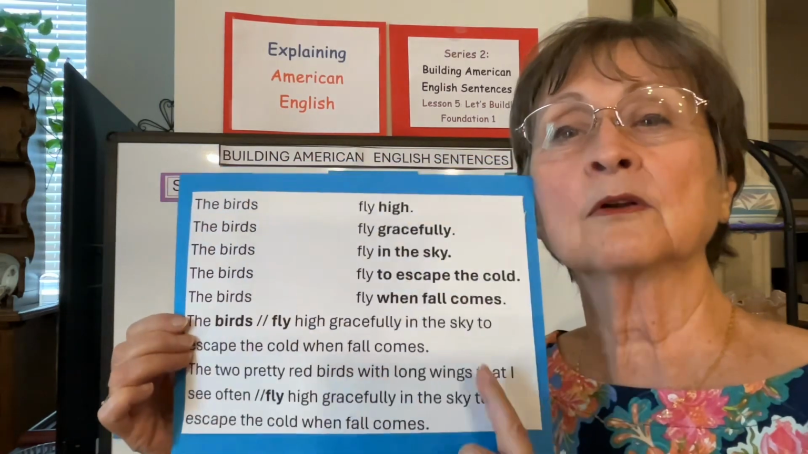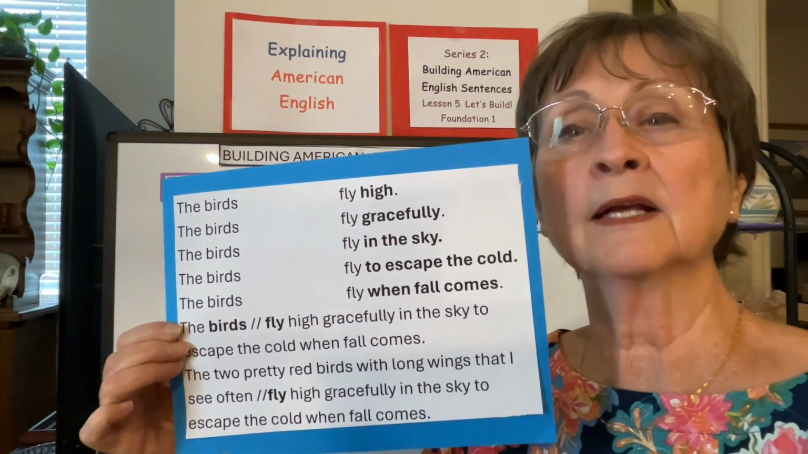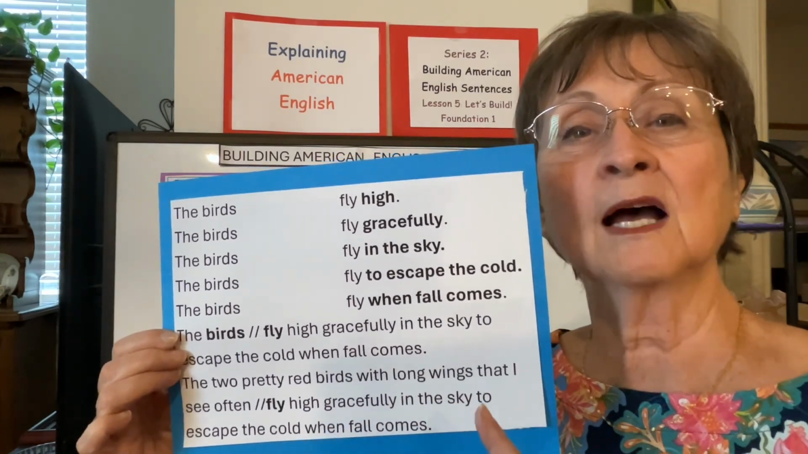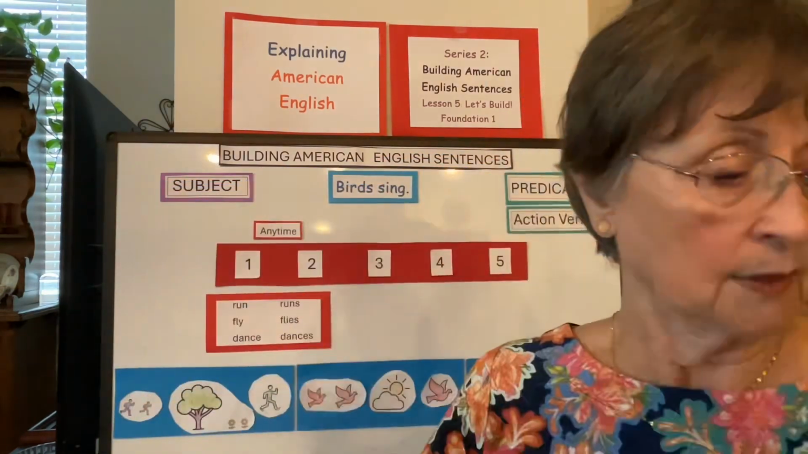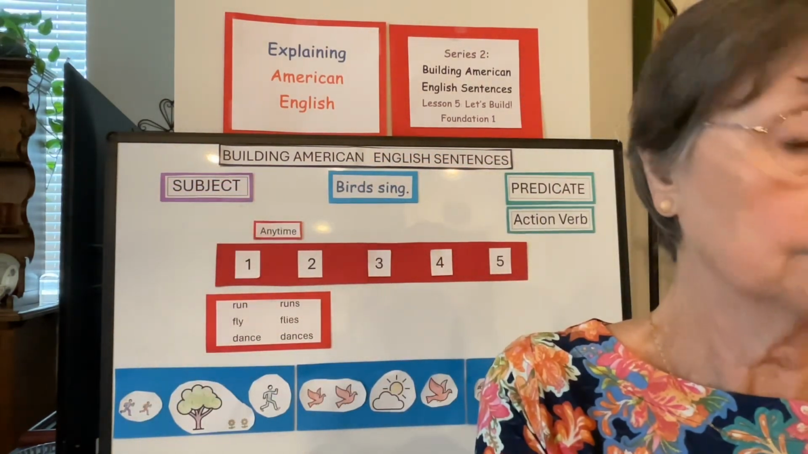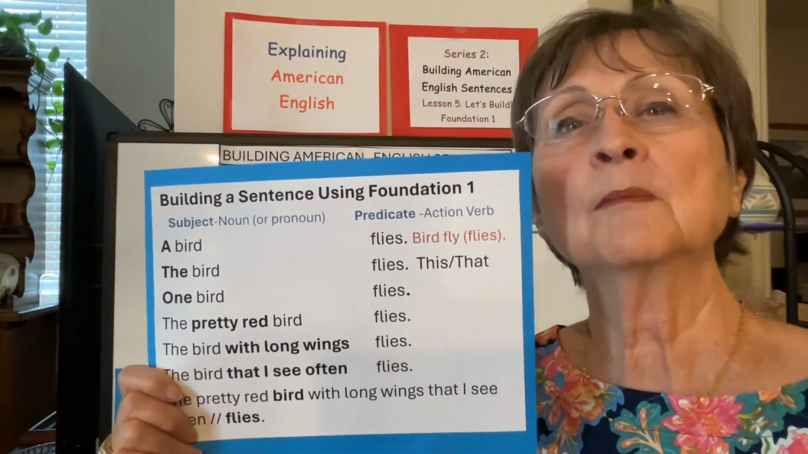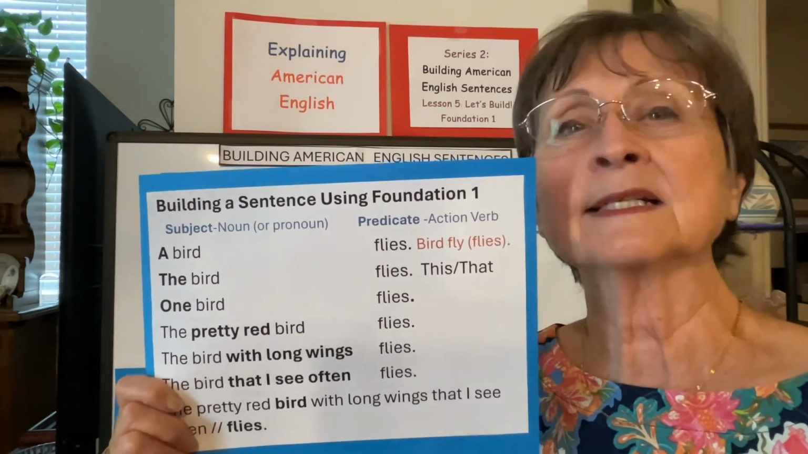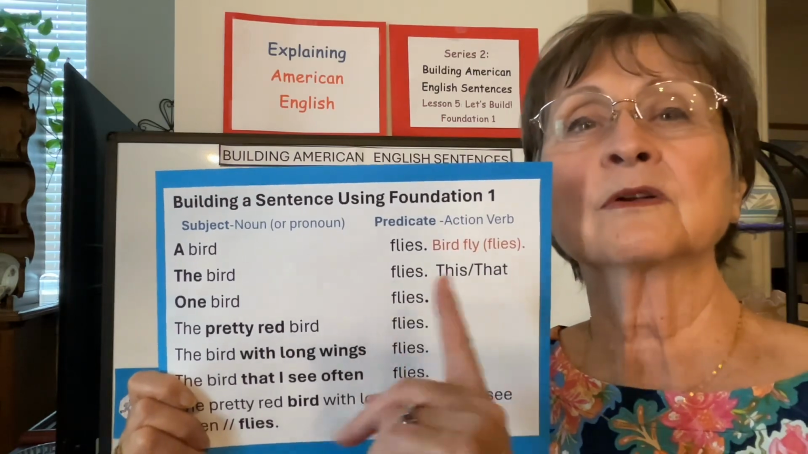Put it all together. The two pretty red birds with long wings that I see often fly high, gracefully in the sky to escape the cold when fall comes. And one bird. A bird flies. Can't say bird fly. And I can't say bird flies. I have to say a or the or this or that.